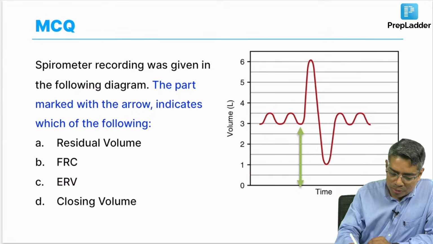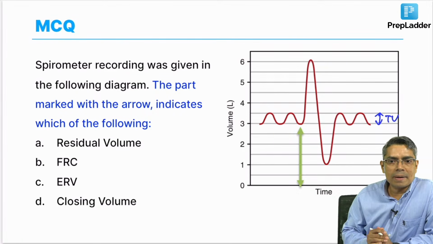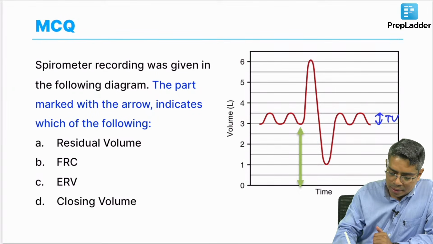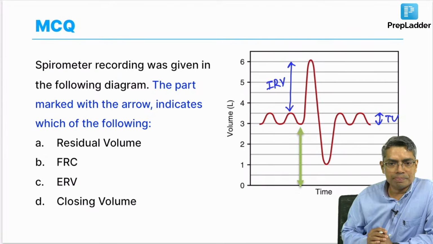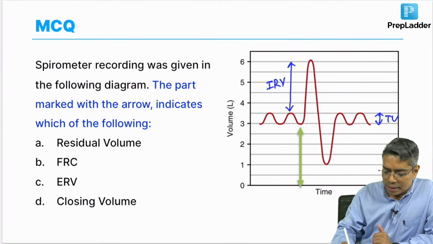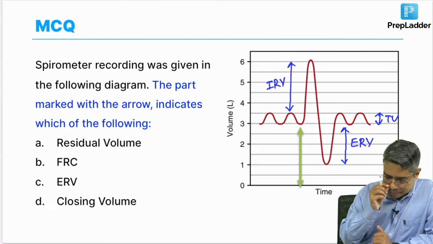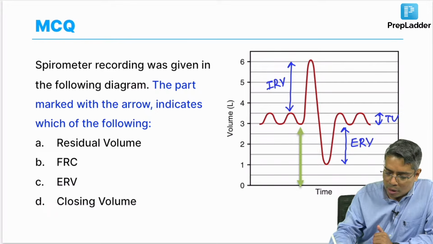All of you know that in a normal spirometer, this is the tidal volume. Apart from tidal volume, the extra amount of air which you can take in is the inspiratory reserve volume. The excess amount of air that you can expire is the expiratory reserve volume. And apart from that, one volume which cannot be measured beyond this point is the residual volume.